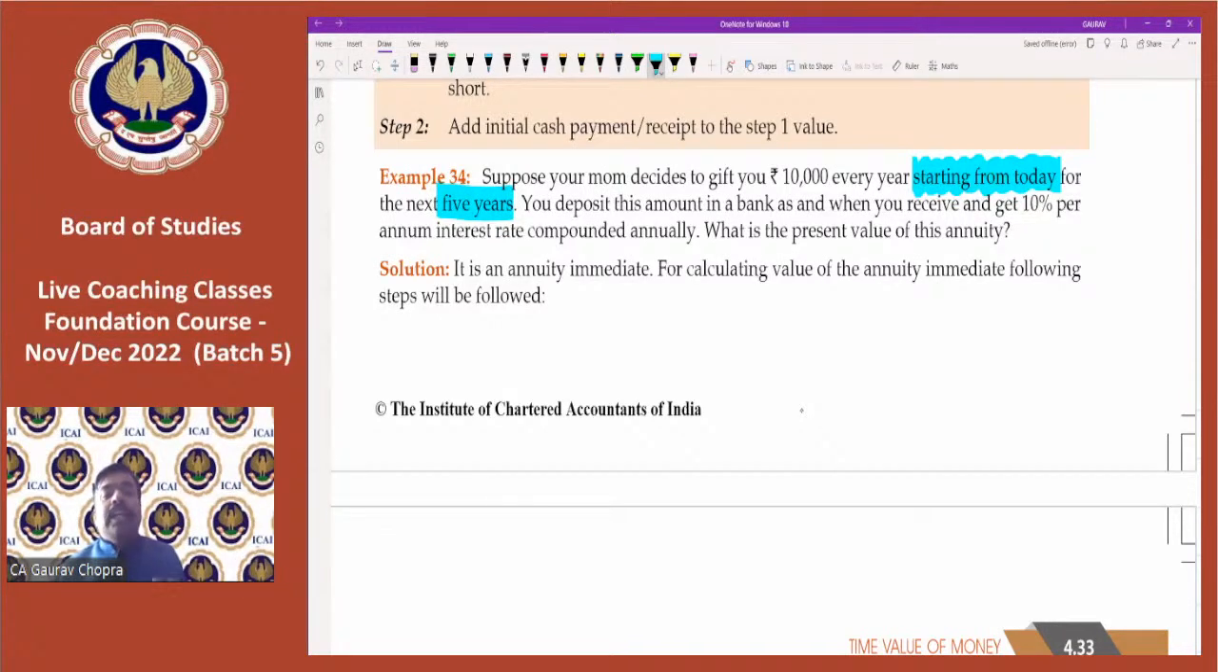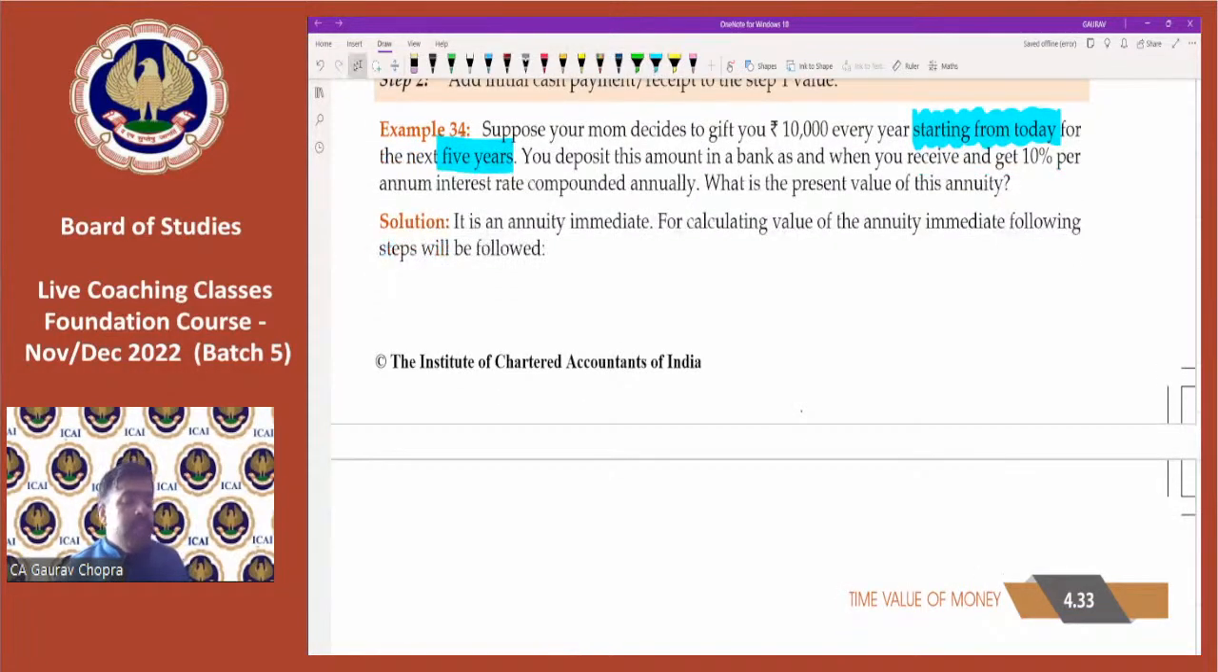So if today is your birthday, then you are receiving 10,000 today. My birthday was yesterday, that was 29th July, but yes, this question is about today. So if my birthday is today, then I will be receiving this 10,000 rupees from today.